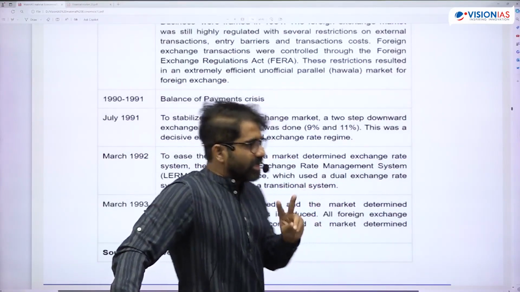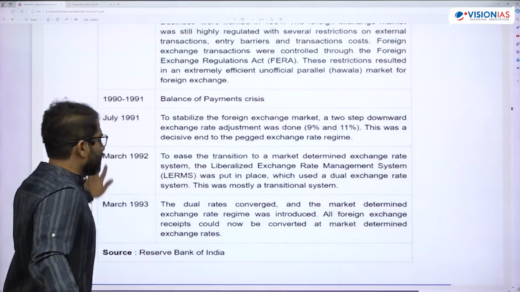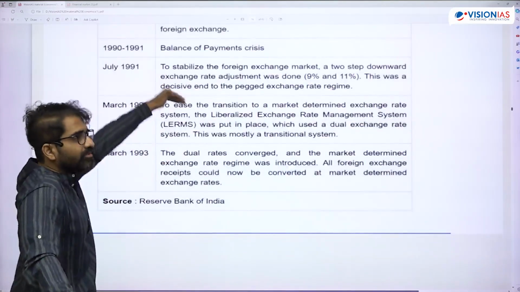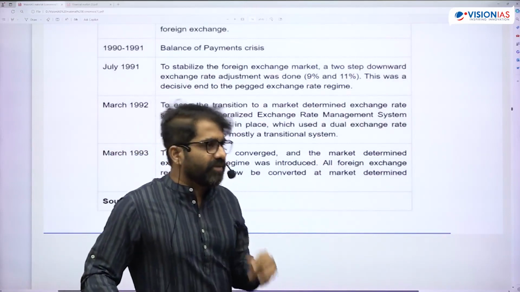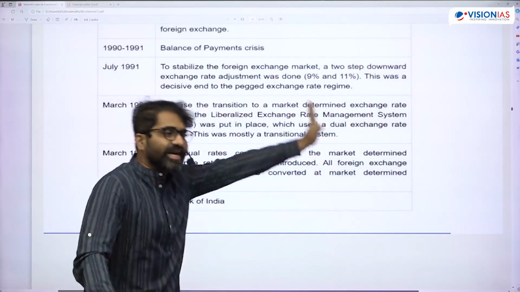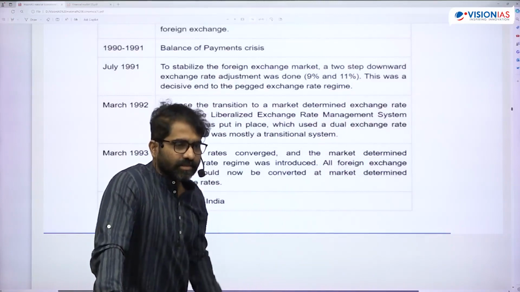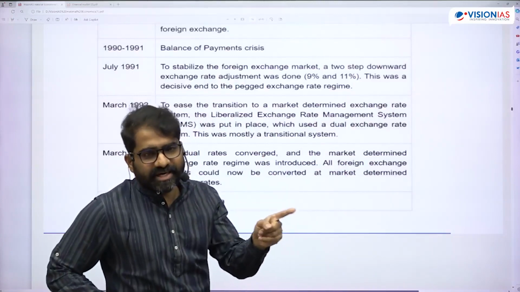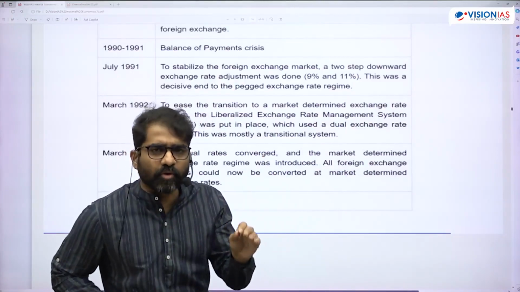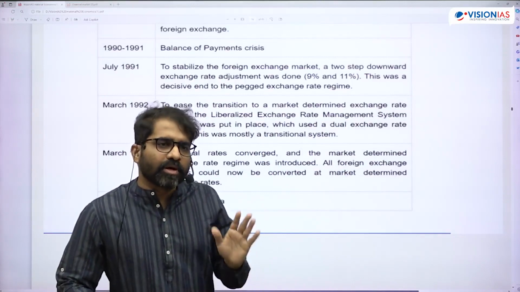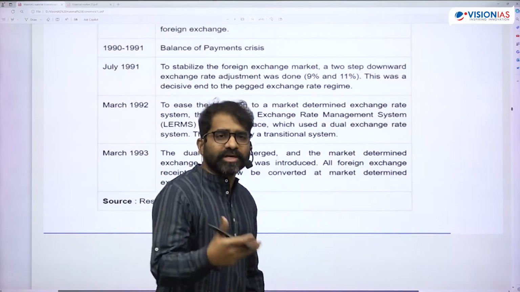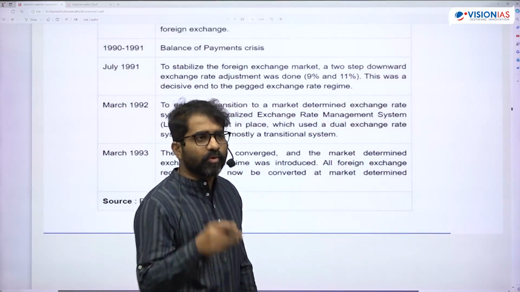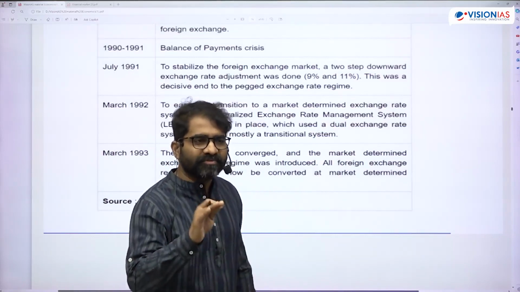LERMS was a transition phase for us. After LERMS, we slowly started moving towards a market determined exchange rate system. Though we moved towards it, even today we follow only a managed float or dirty float. That is, we interfere. Recently, the IMF also warned India that because of your over interference, your rupee value stays high.